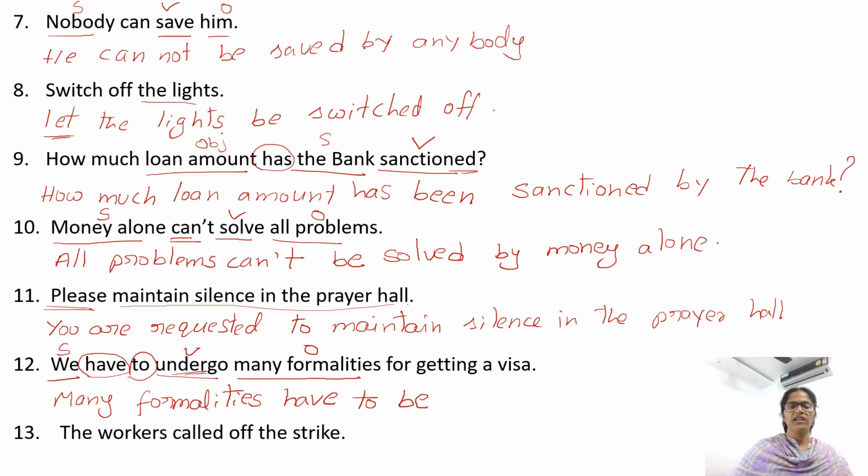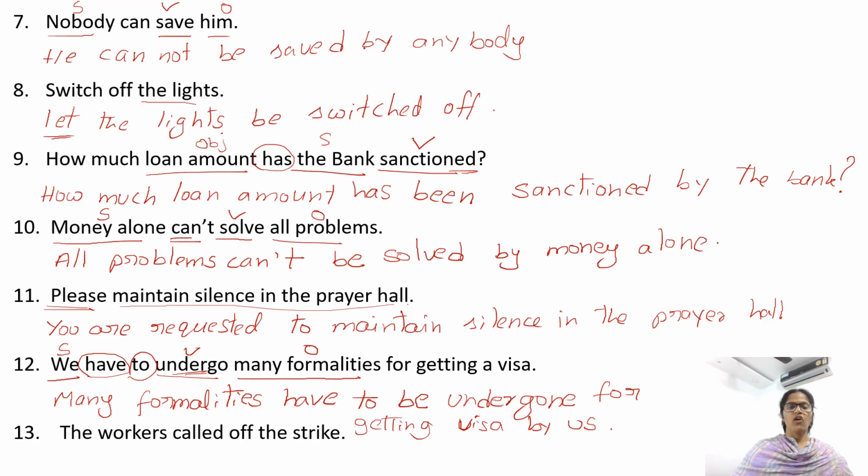Undergo, V3 form is undergo, underwent, undergone. Undergone. V3 form is undergone. For getting visa by us. Here by preposition we can use or we can avoid.